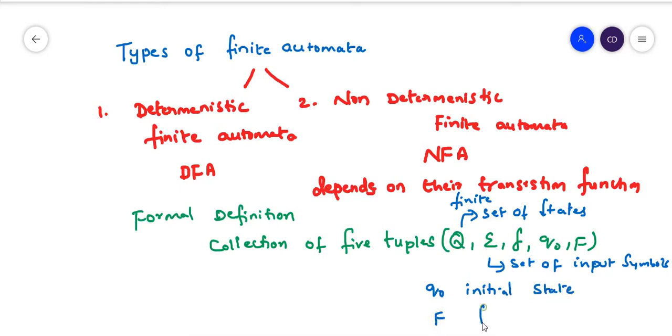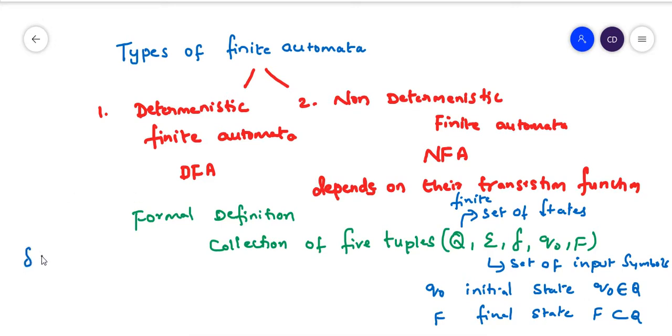Capital F is the set of final states. Q naught belongs to capital Q, whereas F is a subset of capital Q. You can take any one of the states from your set of states as the initial state, whereas you can have any number of final states, and everything comes from your set of states only.